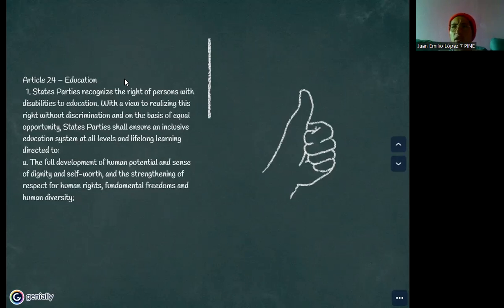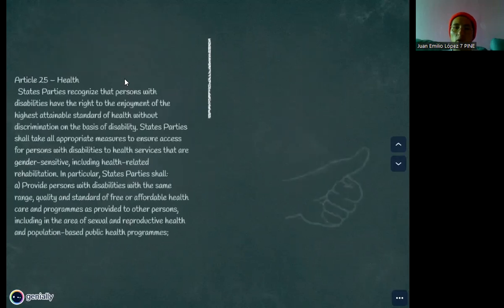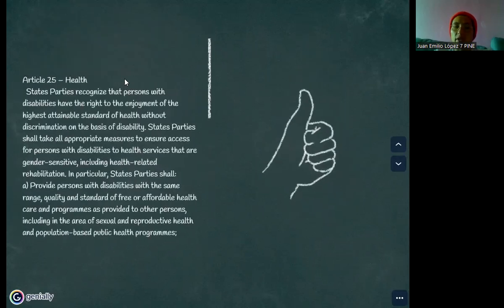In recent years, governments want to focus on people with disabilities, and they use this article as a base to create their own rules and laws. We continually see different laws in Ecuador, and these laws are based on this article. So let's continue with the next article, referring to health.